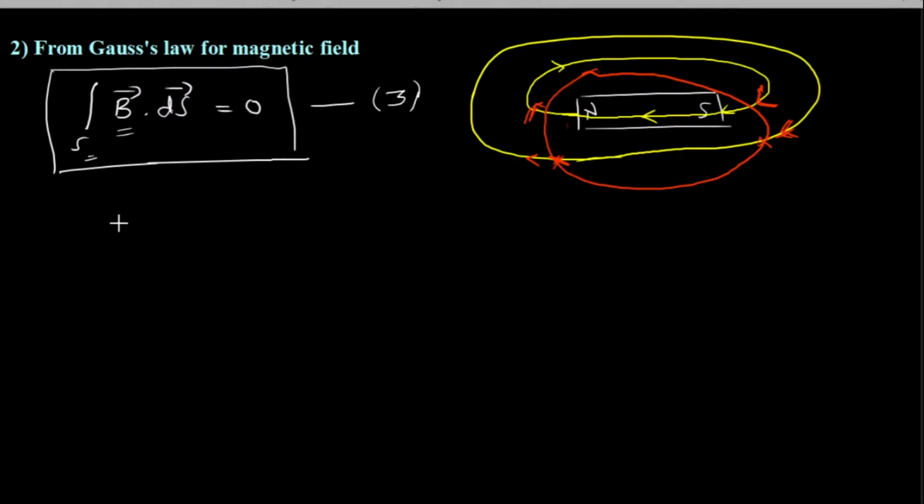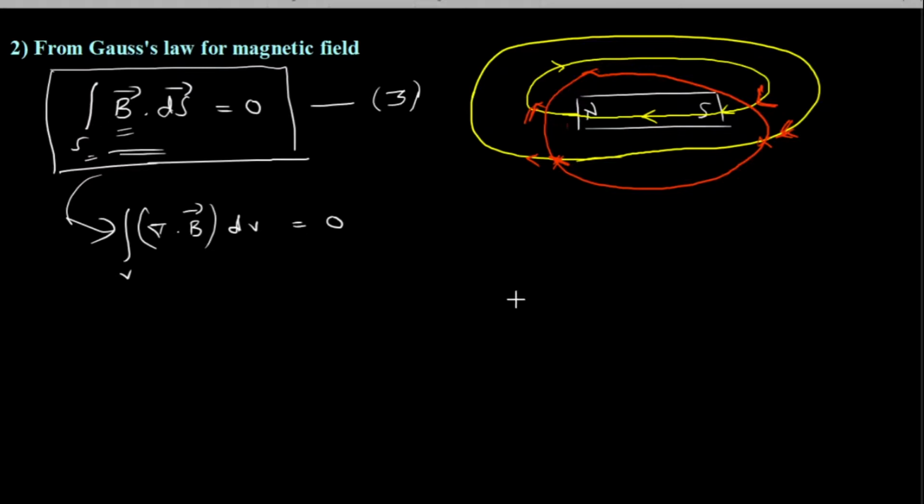According to divergence theorem, this above equation, that is surface integral B dot ds, becomes volume integral of divergence of B over the volume, so del dot B dV. So this will be equal to 0. I just replaced the LHS by this, by applying divergence theorem. So this says that volume integral del dot B dV is equal to 0.